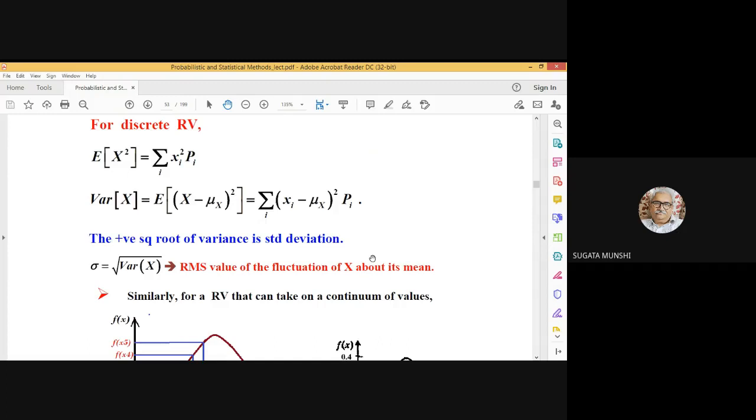In case of a continuous random variable, the probabilities of x equal to x1, x equal to x2, all these probabilities are 0.